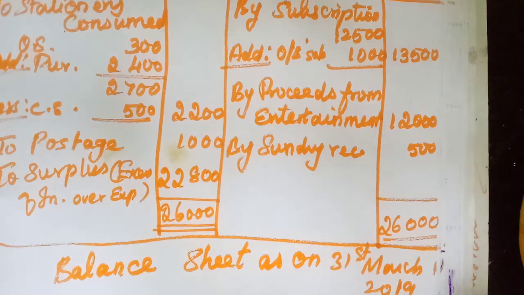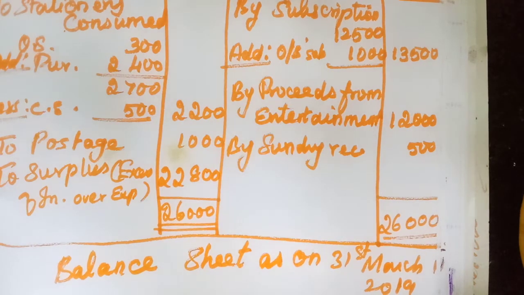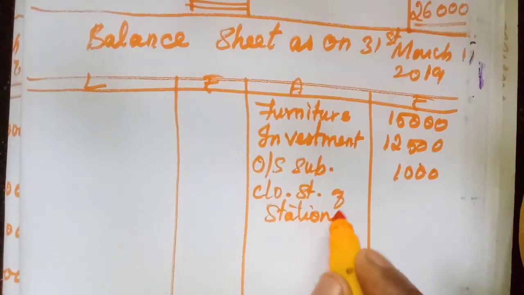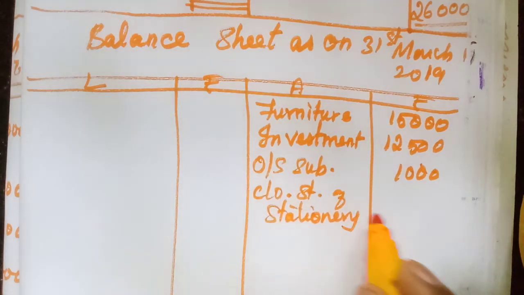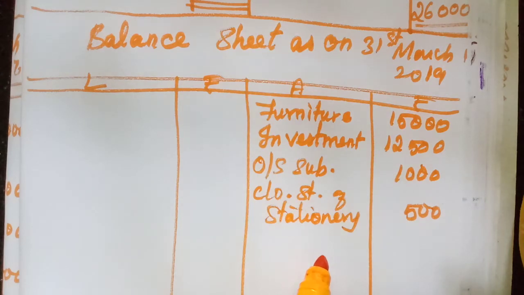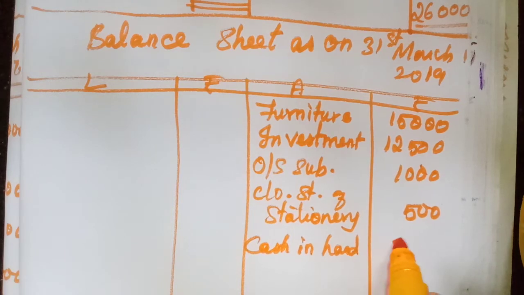Now second one, second additional information, opening stock of stationery, closing stock of stationery. That closing stock of stationery we should write in the asset side. Okay, closing stock of stationery 500. Then that we have written. Now we will write the closing cash balance. Cash in hand 3,500.